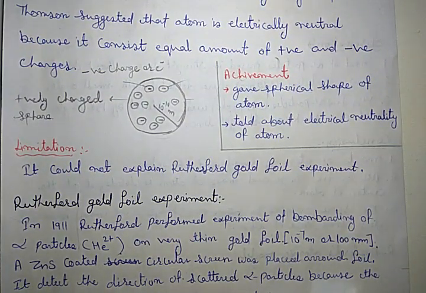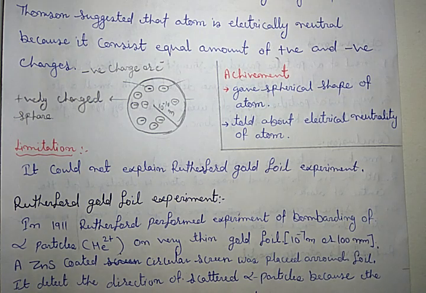This model could not explain the result of Rutherford's gold foil experiment. Okay. Now, one of the important questions is Rutherford's experiment. What is Rutherford's experiment? What did he do, how did it become an objection to the Thomson model, and which new points were achieved by his model? Let us discuss it.